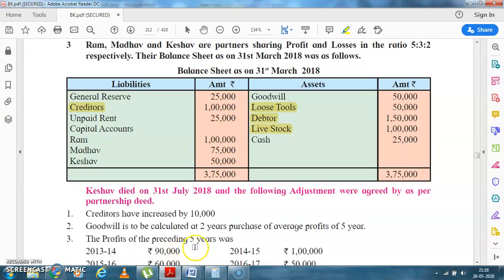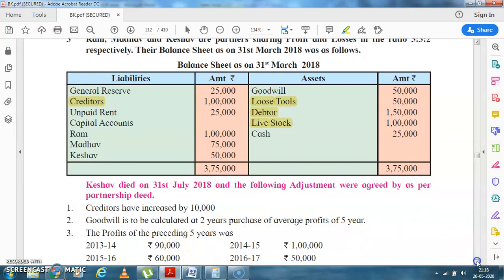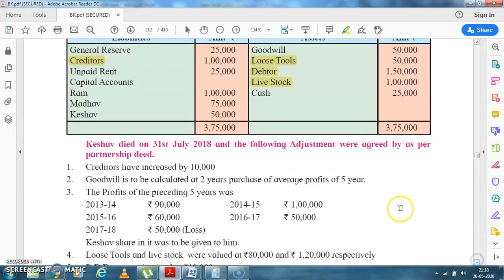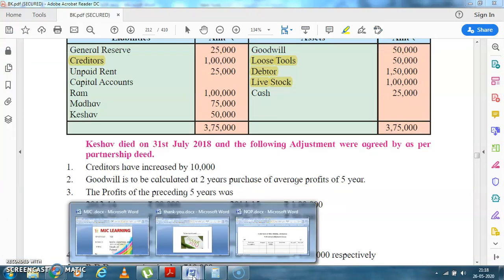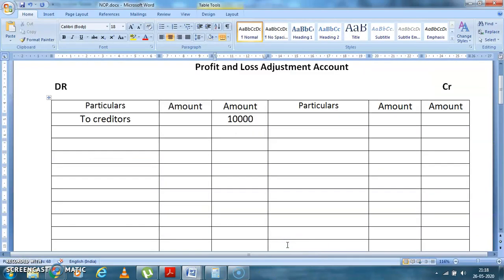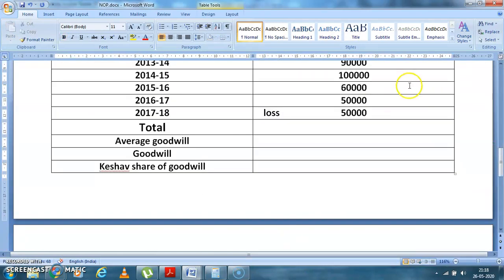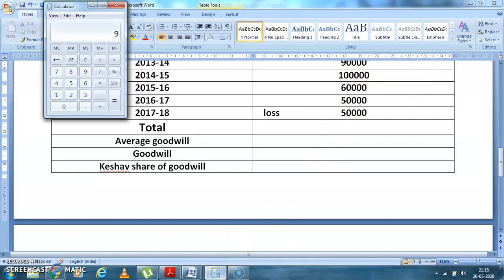Goodwill will be calculated at the average profit of the last 5 years. Now see, it is 90,000, 1 lakh, 60,000, 50,000. In 2017-18 you are suffering a loss. We'll do the calculation now, students. You add 90,000 plus 1 lakh plus 60,000 plus 50,000, and last year there was a loss, so it is minus 50,000.